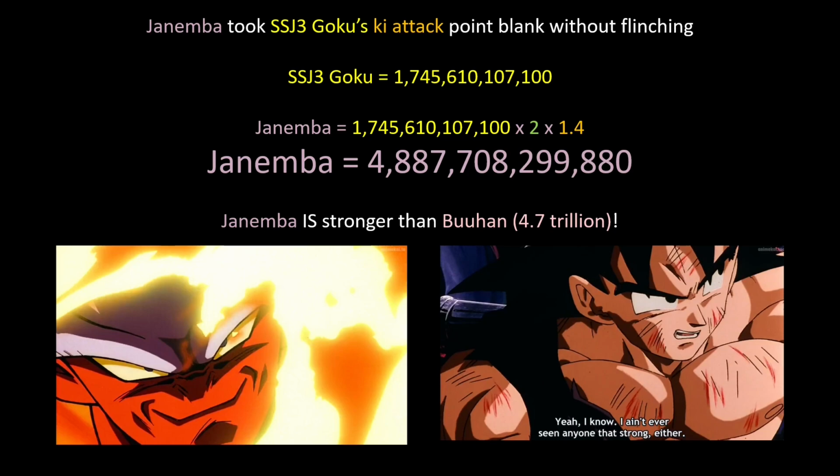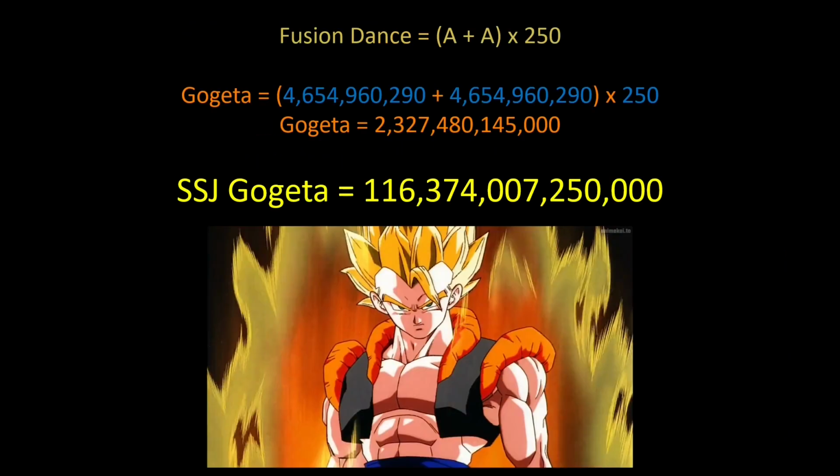And since Goku and Vegeta fused for Buhan, obviously they fused for Janemba as well because Janemba is stronger than Buhan. And the fusion dance multiplier is A plus A times 250, where A is the power level of the weaker individual. Vegeta's base power level in the Majin Buu saga was 4.6 billion, and doing the math, Gogeta comes out to be 2.3 trillion, which is still weaker than Janemba's 4.8 trillion.